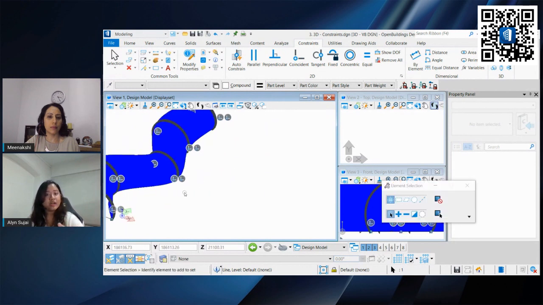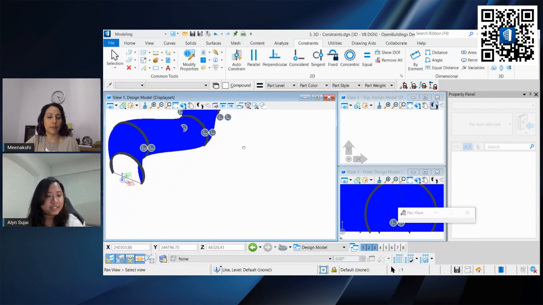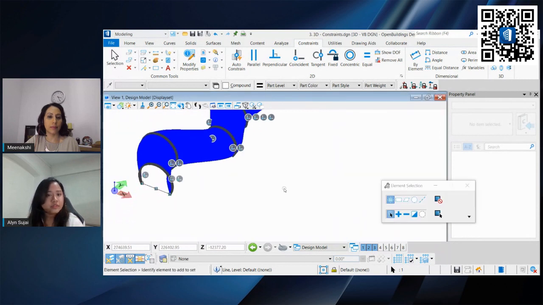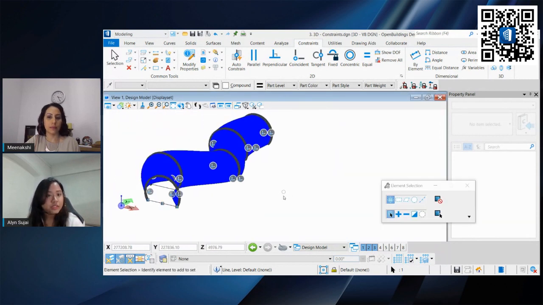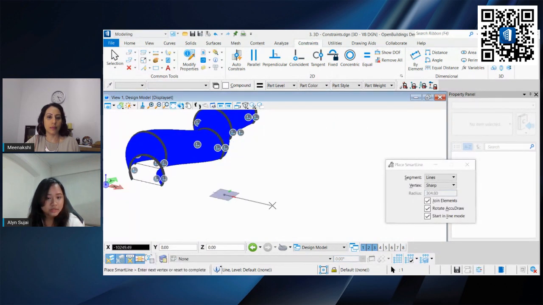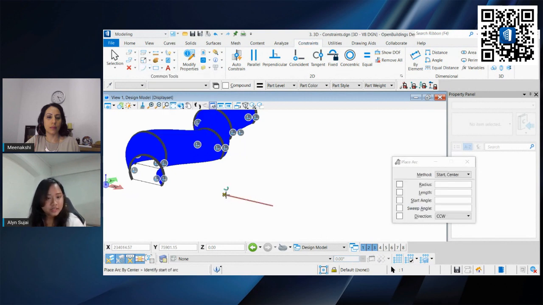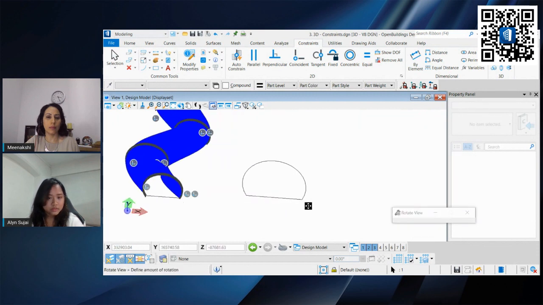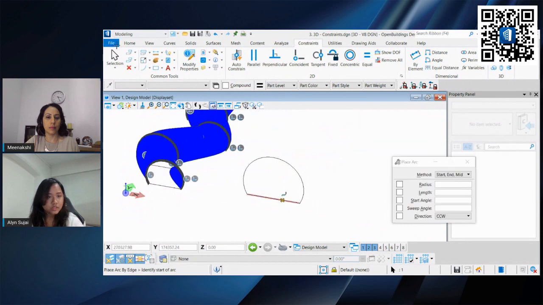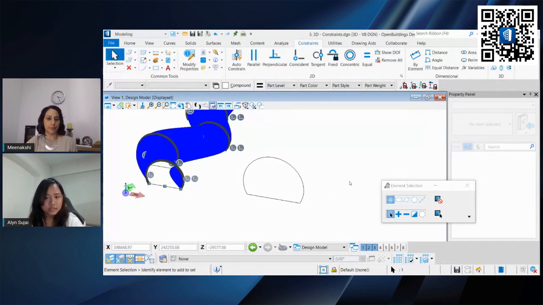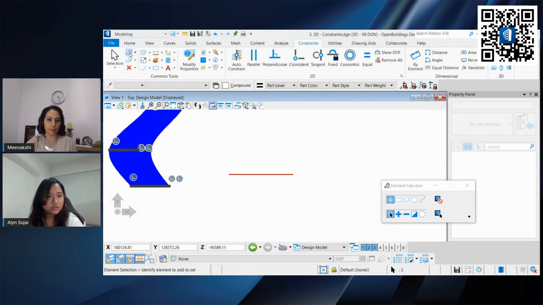So let us go through how you create this. Again, this is using the simple MicroStation tools that we have built in. Using the common tools, what you will first do is place a line as well as an arc. This is through start and mid. Okay, so this is what our tunnel will look like at the start. Let me move it a little bit away.